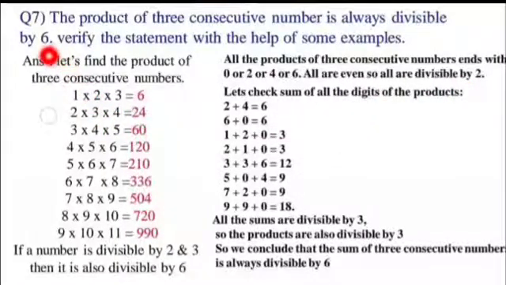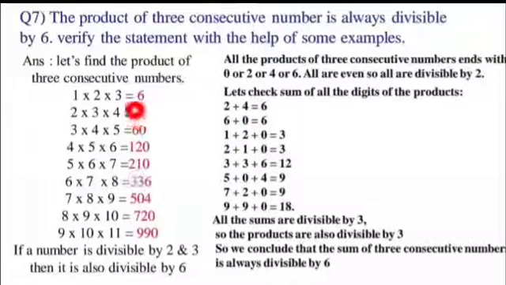Now, if you want to check whether the given numbers are divisible by 6, you have to check not only the test of divisibility by 2 but also by 3. If the number is divisible by 2 and 3, then it will also be divisible by 6, right? So let us check now the sum of all the digits. 2 plus 4 is 6. 6 here. 2 plus 3 plus 4, what will it be?